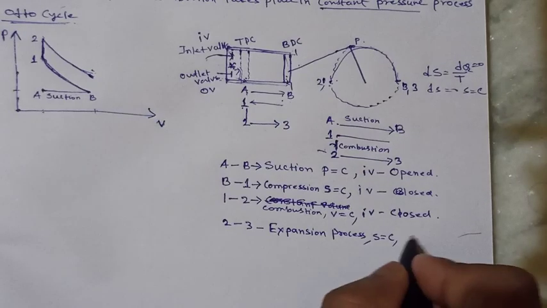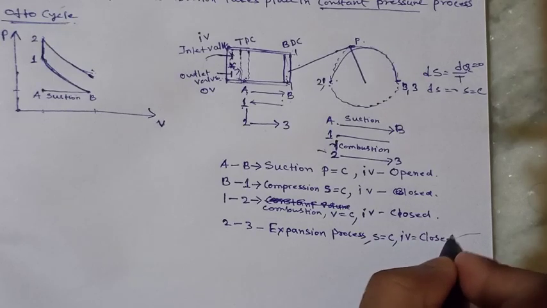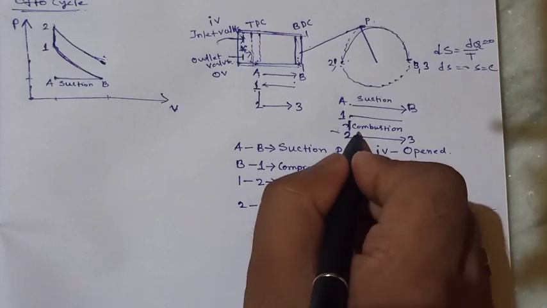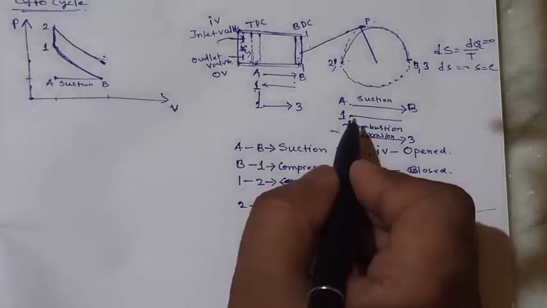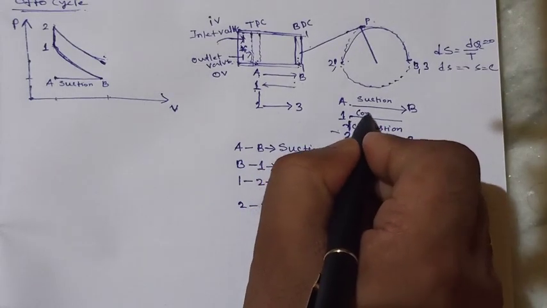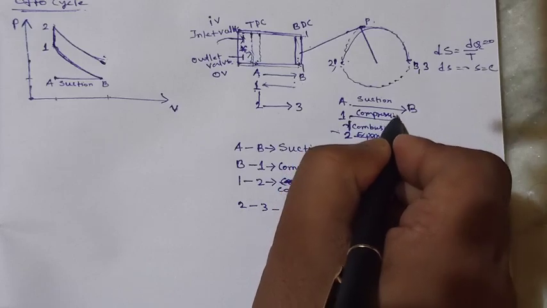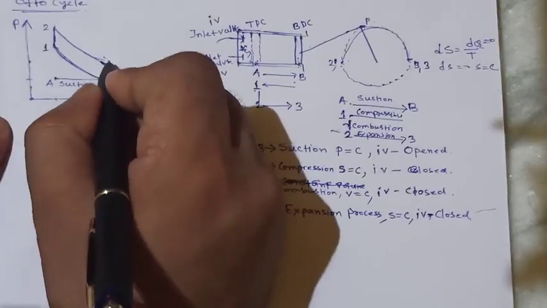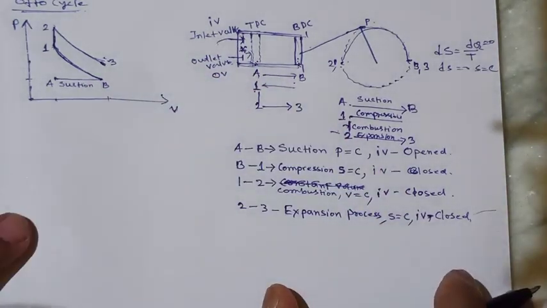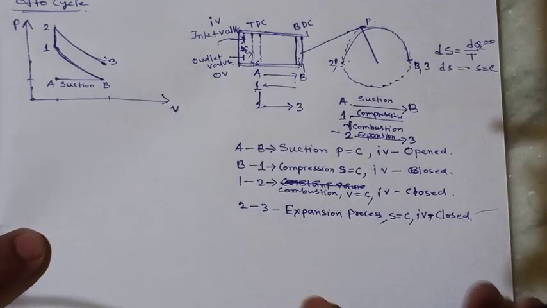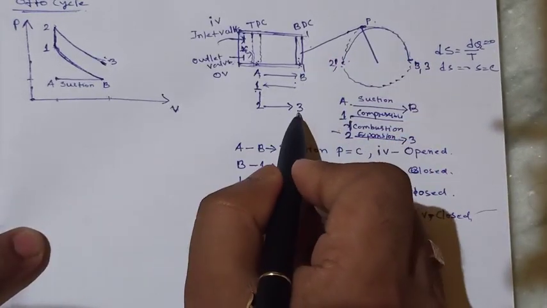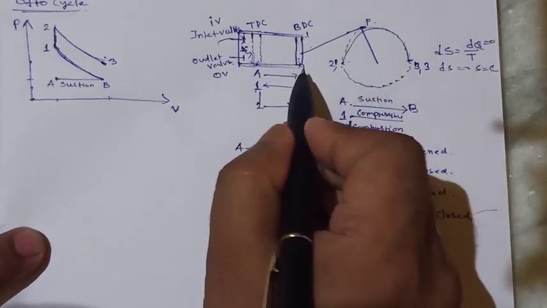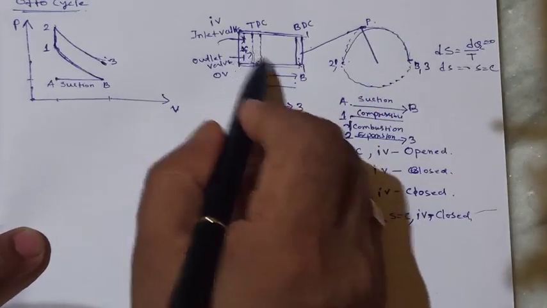In this case, the inlet valve is closed. This process is the expansion process. This was compression. So this point is 3. Now after reaching this BDC, the piston is at 3, that is at the BDC. What happened after the expansion?